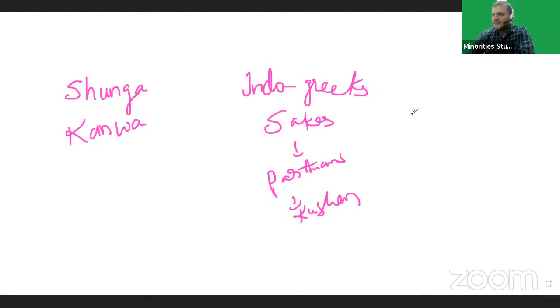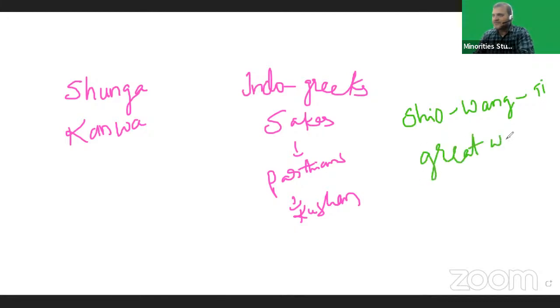in China, the Chinese ruler Shi Huangdi constructed the Great Wall of China. So barbarians attacked Greek areas, Kushan areas, and Shaka areas.